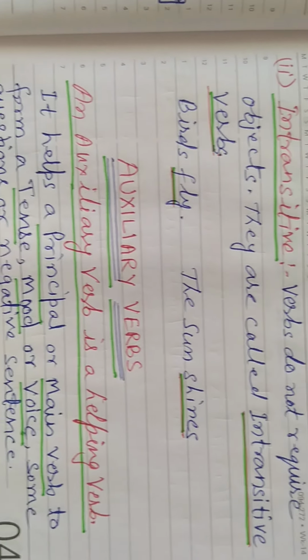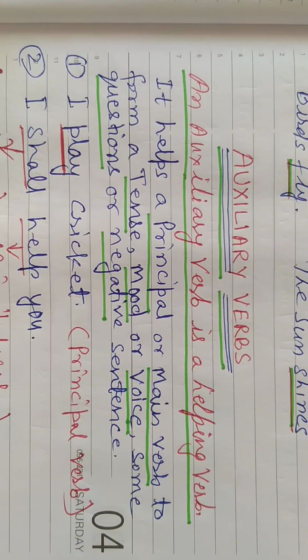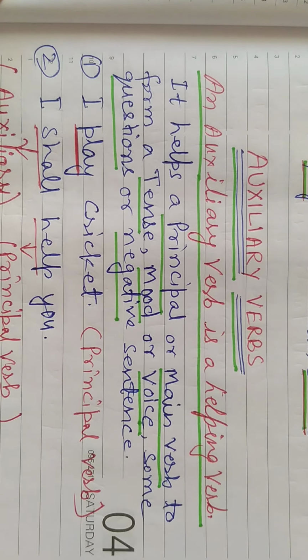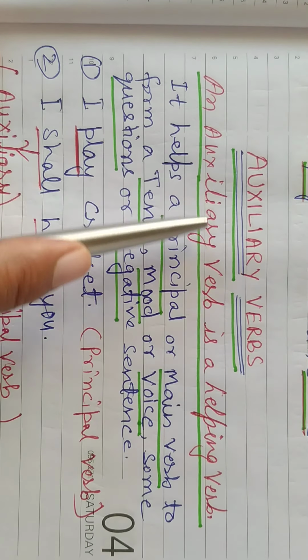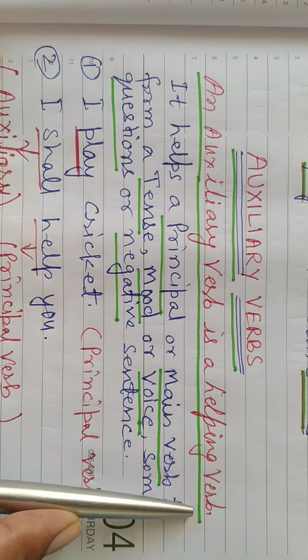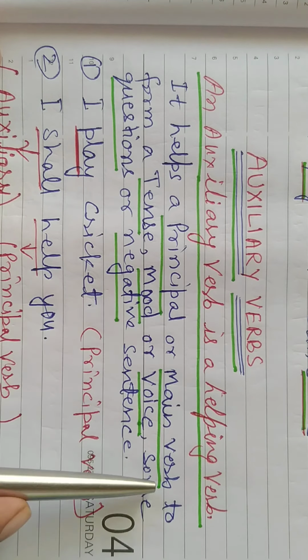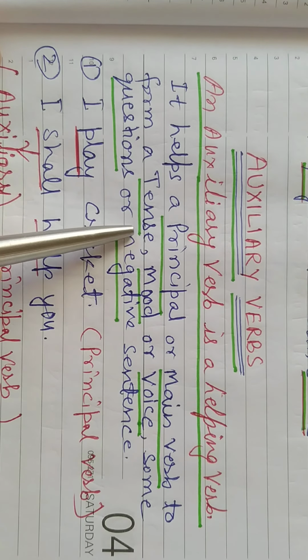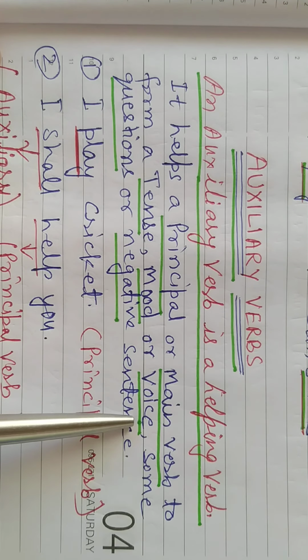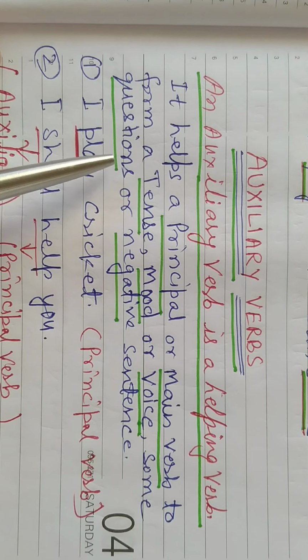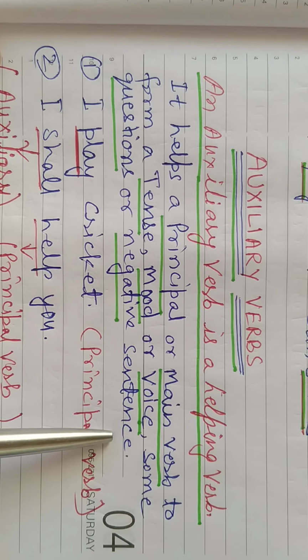Auxiliary verbs. An auxiliary verb is a helping verb. It helps the principal or main verb to form a tense, mood or voice, questions or negative sentences.